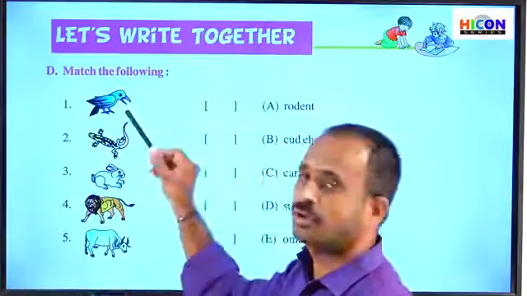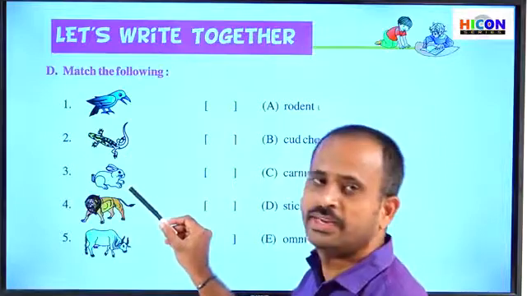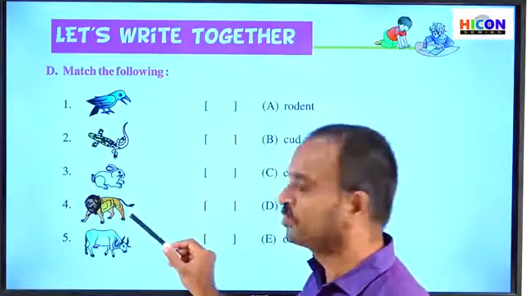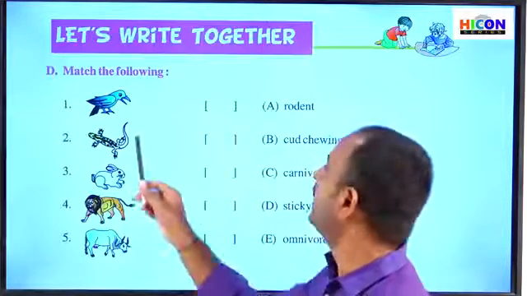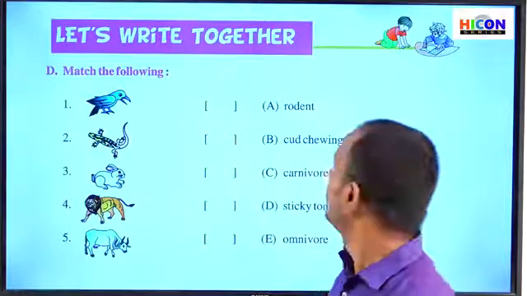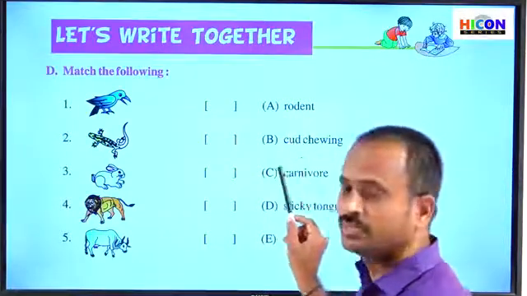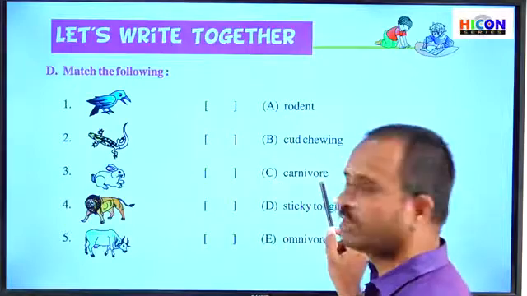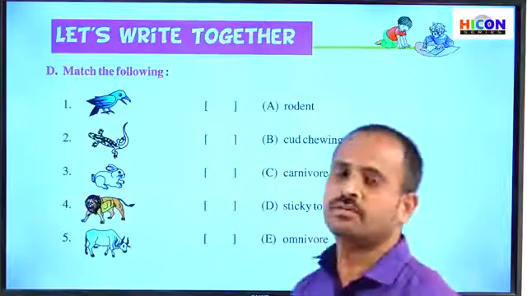So the first one is crow, the second one is lizard, third one is rabbit, fourth one is lion, and fifth one is cow. Now we have to match these pictures with their corresponding characteristic. A is rodent, B is cud chewing, C is carnivore, D is sticky tongue, and E is omnivore.